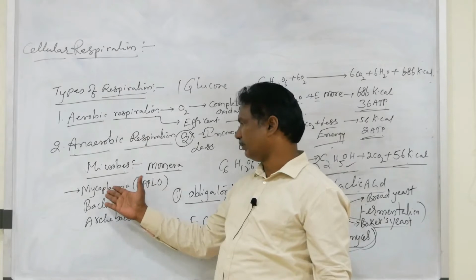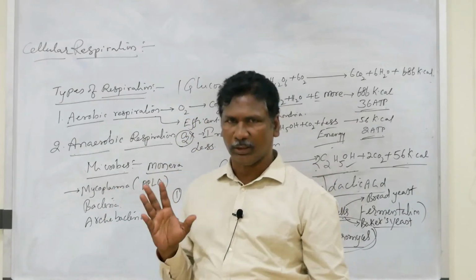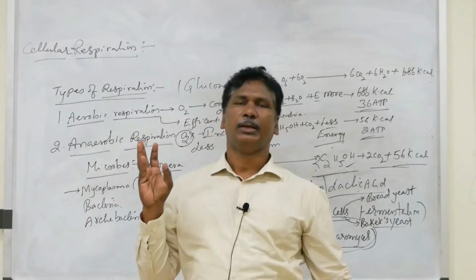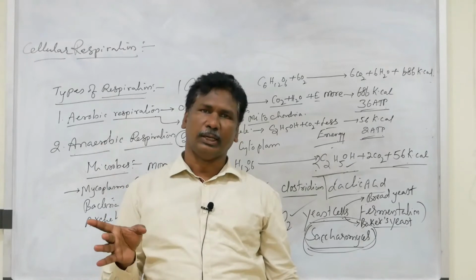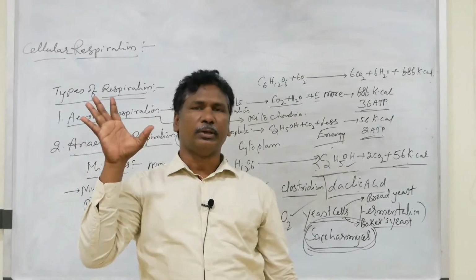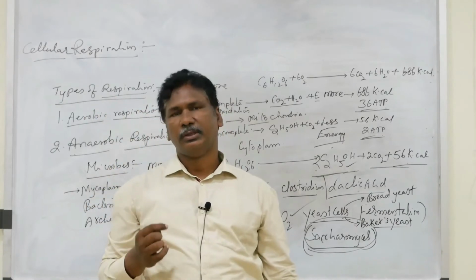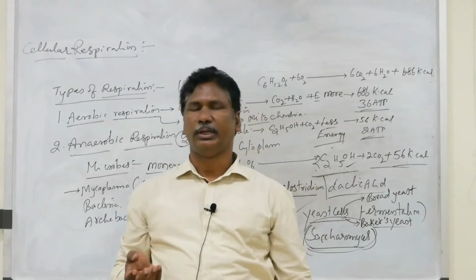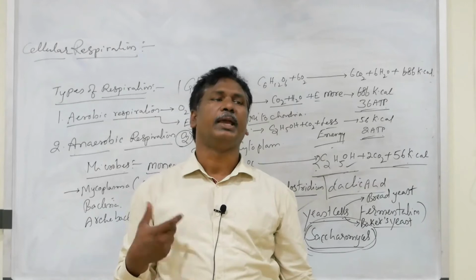Some microbes like mycoplasma and bacteria, the monerans, you know from your first year biological classification: in monera, archaebacteria, eubacteria, cyanobacteria, mycoplasma, actinomycetes. There are five groups, and all are monerans. Those monerans are prokaryotes without a particular nucleus. Some of those monerans are anaerobes.